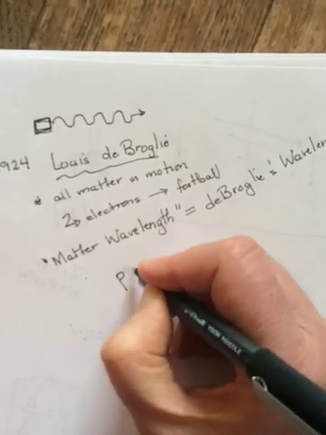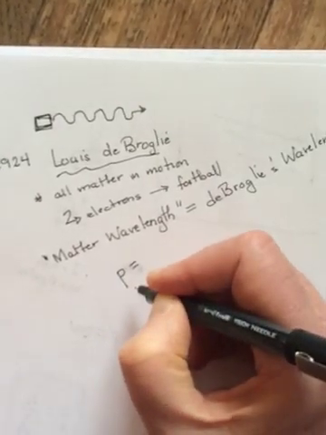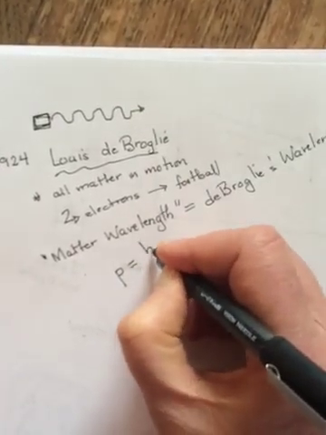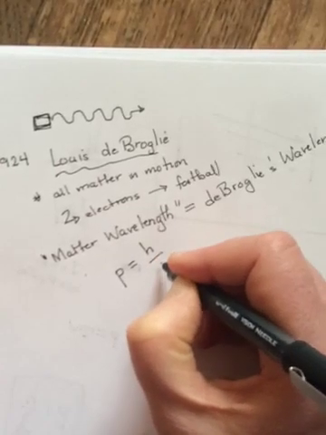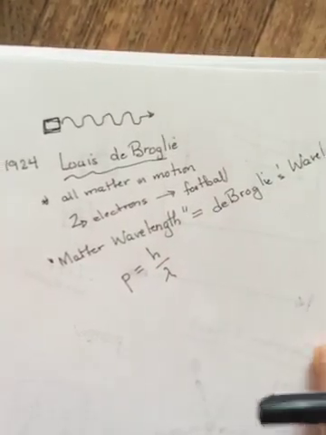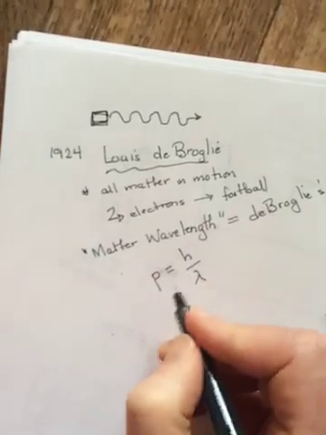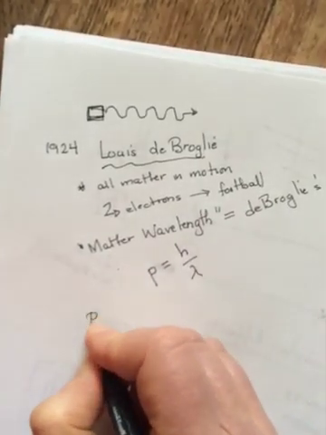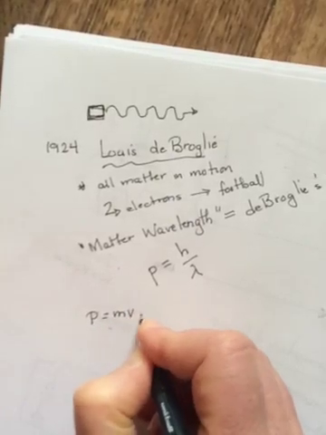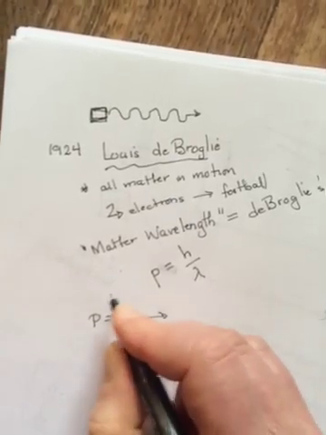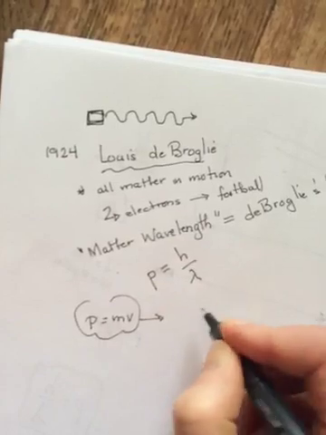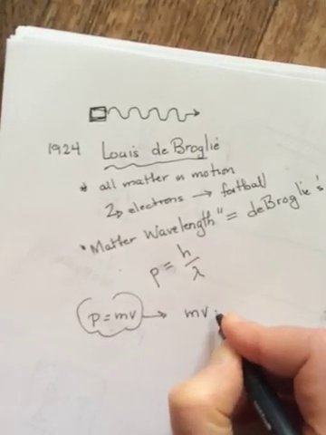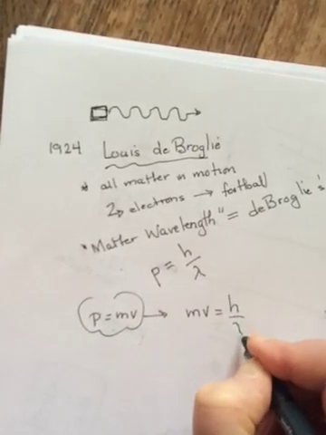Remember, we defined the momentum of a photon to be p equals h over lambda. But we know that p is equal to mv. So then, for matter, that would mean mv was equal to h over lambda.